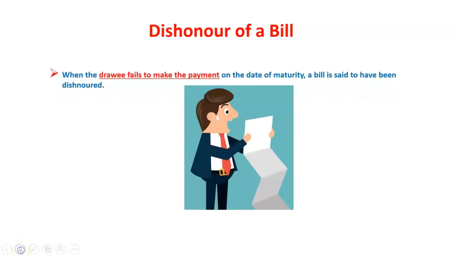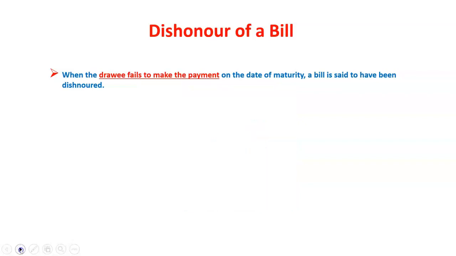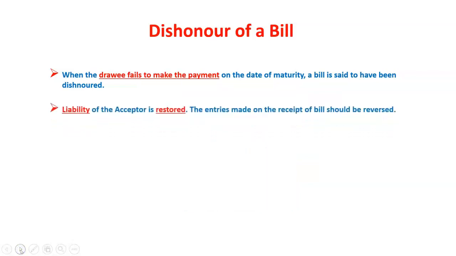Dishonor of a bill. When the drawee fails to make the payment on the date of maturity, a bill is said to have been dishonored. Liability of the acceptor is restored. The entries made on the receipt of bill should be reversed.